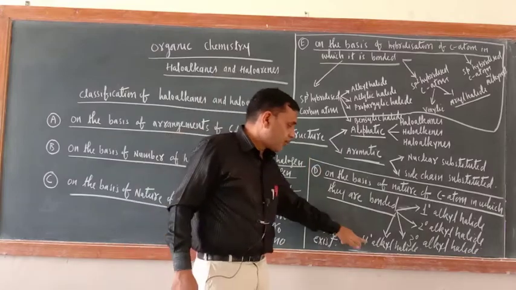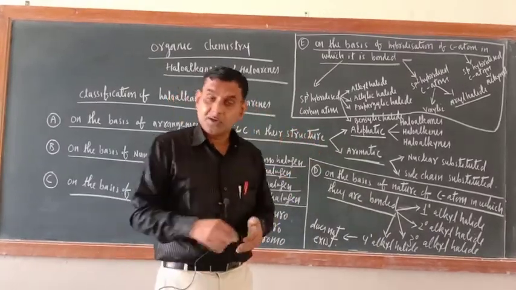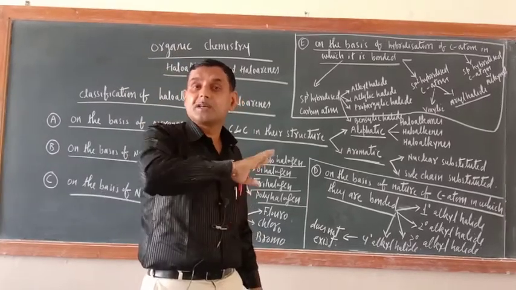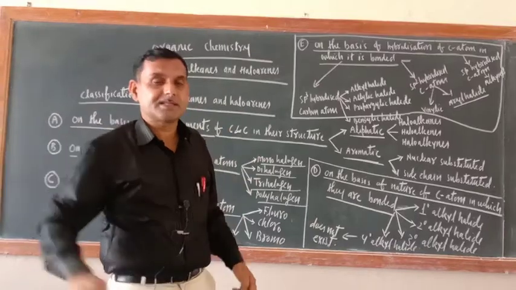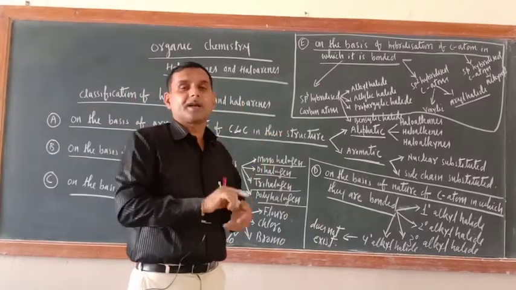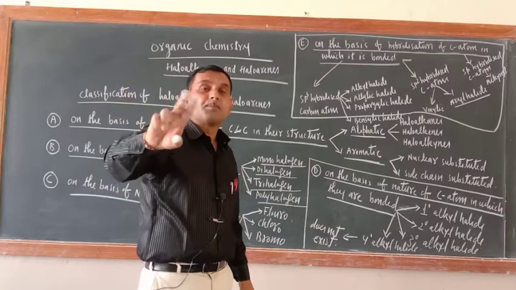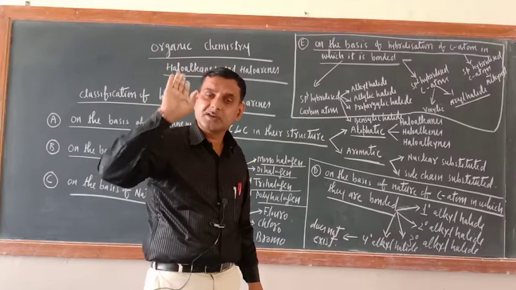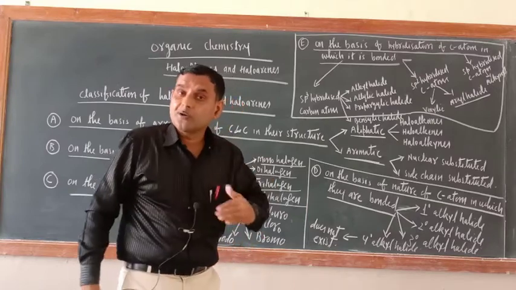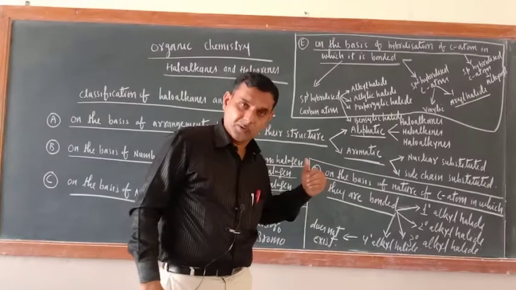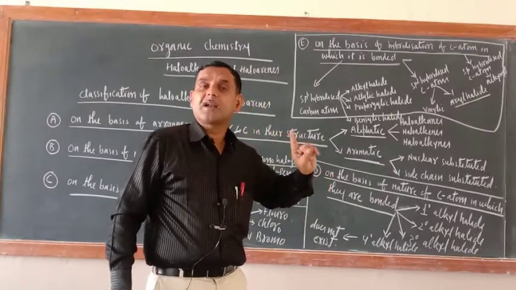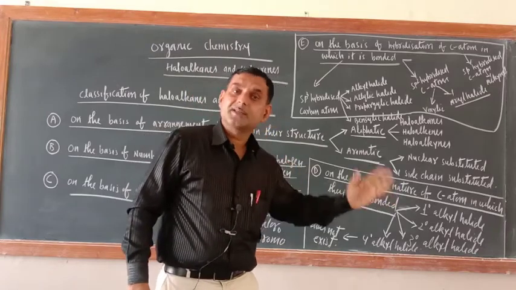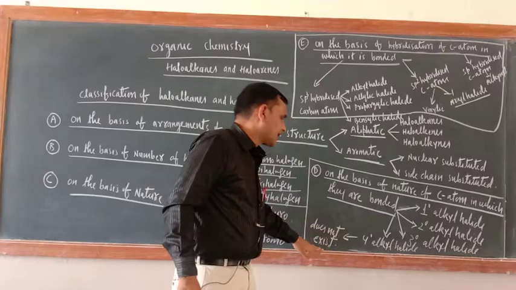Now just see, a 4 degree alkyl halide is not possible, because earlier what you have written in the definition is halogen derivatives of alkanes. In a 4 degree carbon atom, replaceable hydrogen is not there. So how can you make a bond with the halogen? At least one hydrogen atom should be there, which can be replaced by a halogen and get bonded there. So a 4 degree alkyl halide does not exist.